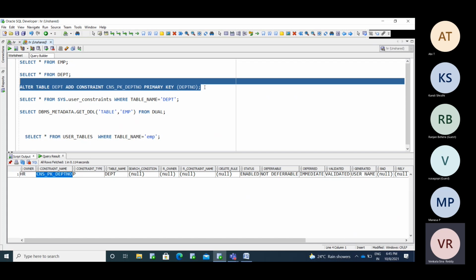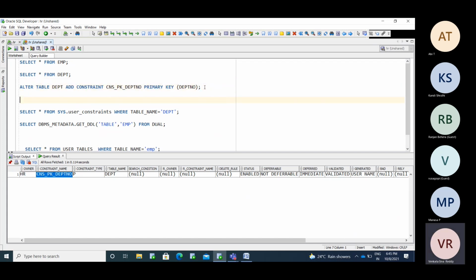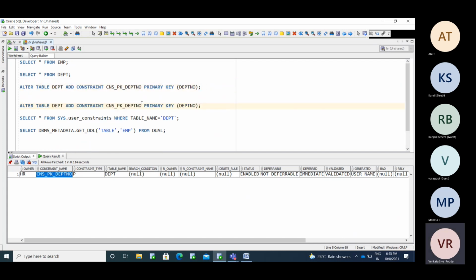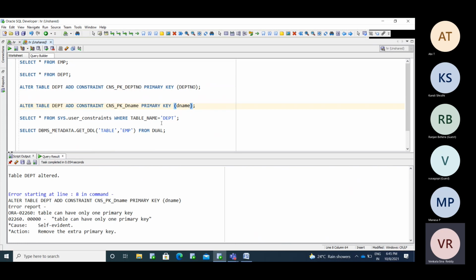Now I am creating the constraint name as a small letter, D name. I'm adding the constraint for the D name as a primary key.